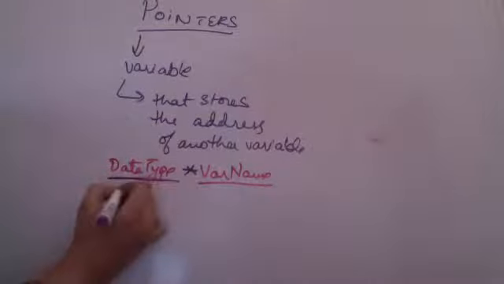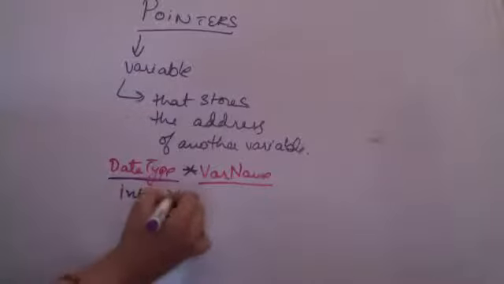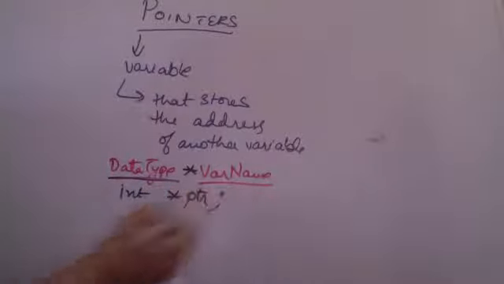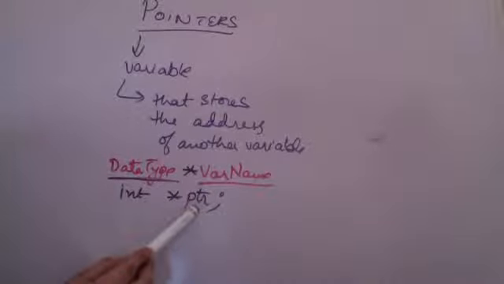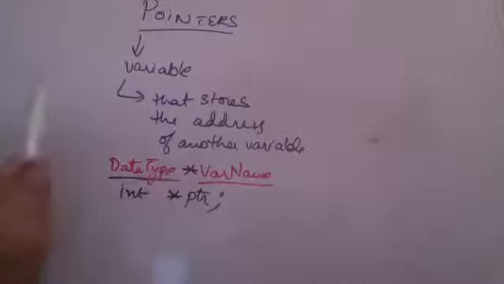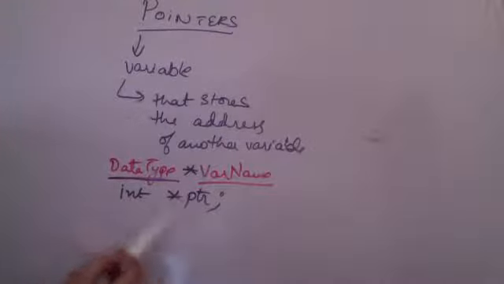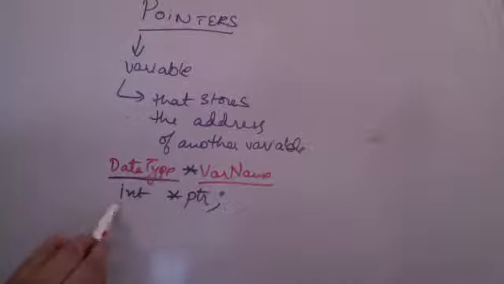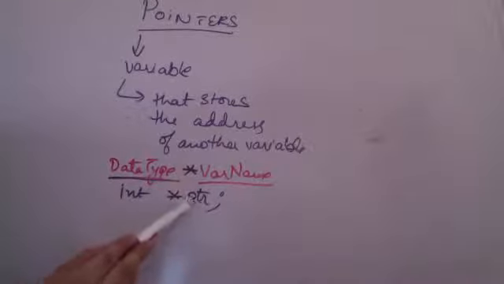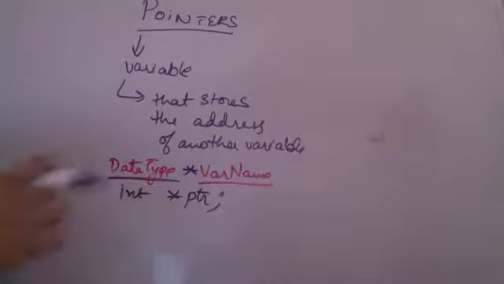This data type here, supposedly I'm mentioning integer and I'm taking a pointer variable. Now in this case, this pointer PTR is a pointer variable which can only point to an integer variable and no other variable. I am again repeating, if I am mentioning the data type of the pointer, then the pointer variable can store the address of a location where only integer is saved. It cannot store the address of a location where integer is not saved, or if it is storing such an address, it will still take it as integer.